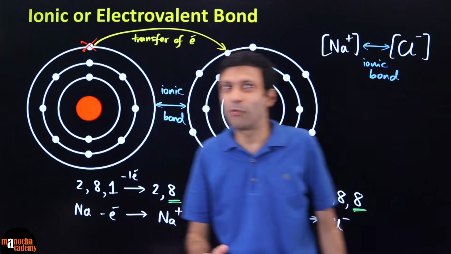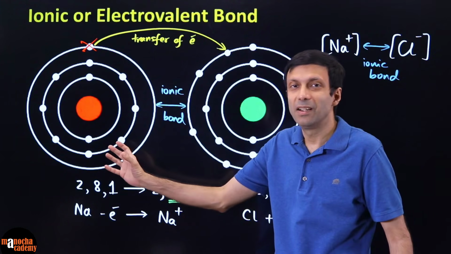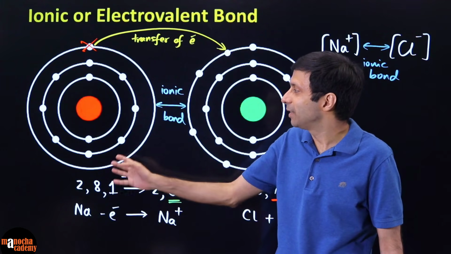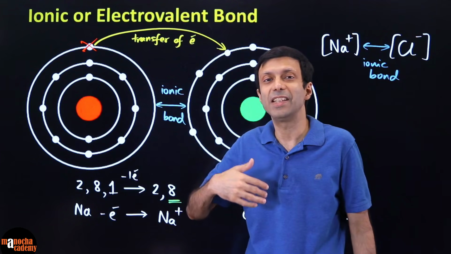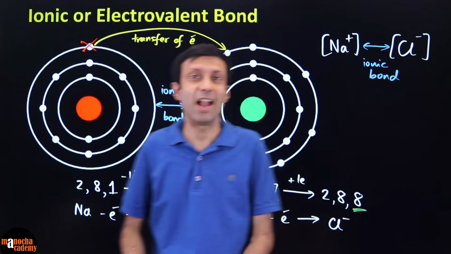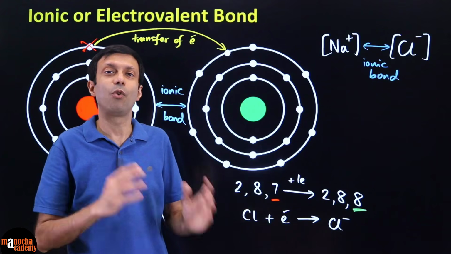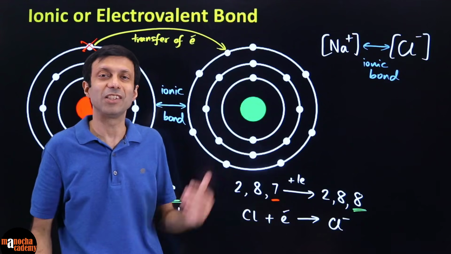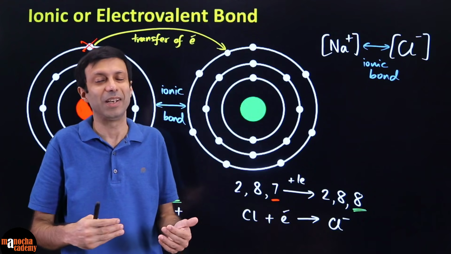Ionic bonds are usually formed when there is a metal and non-metal involved. So this is a very important thing, because metals have the tendency to lose electrons. They have only 1, 2 or 3 electrons in the valence shell. And non-metals have 4, 5, 6 or 7 electrons in the valence shell, so they have a tendency to gain to complete the octet.